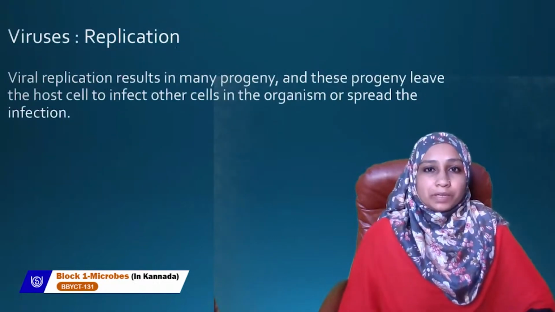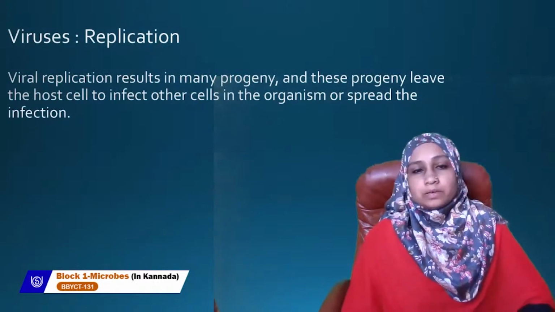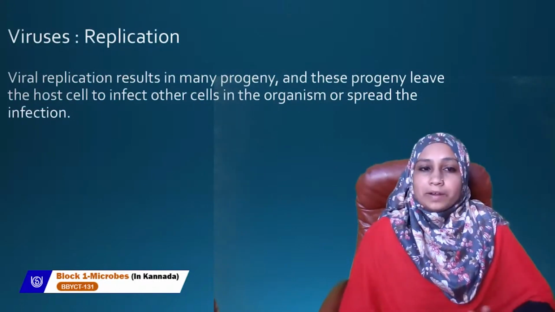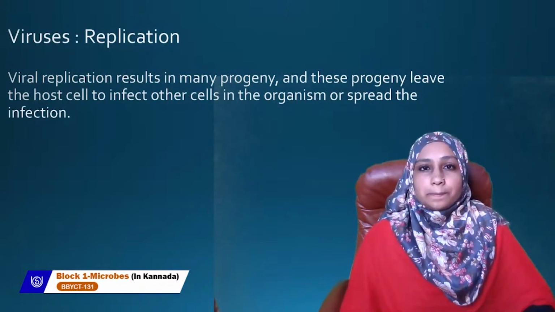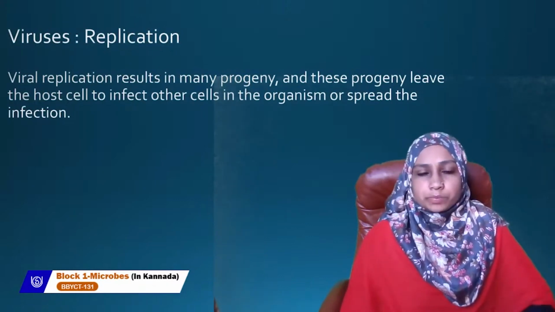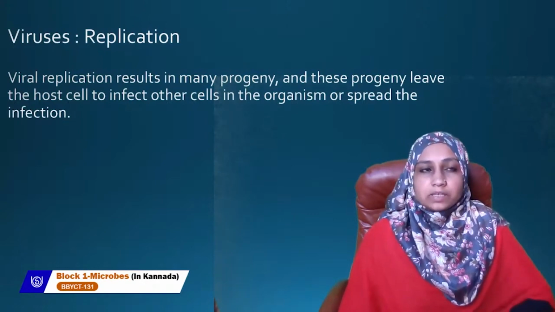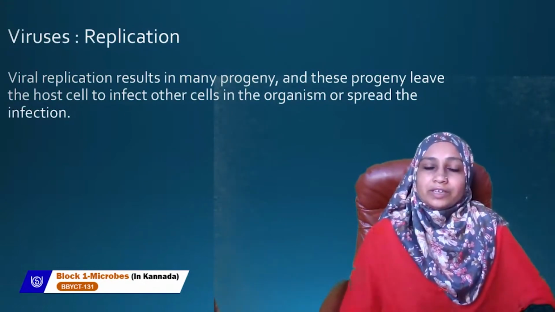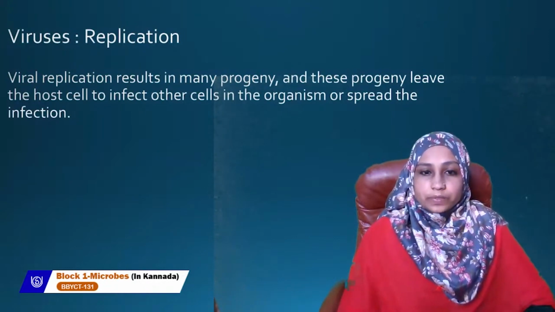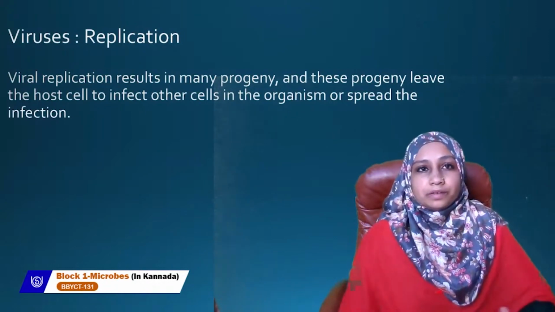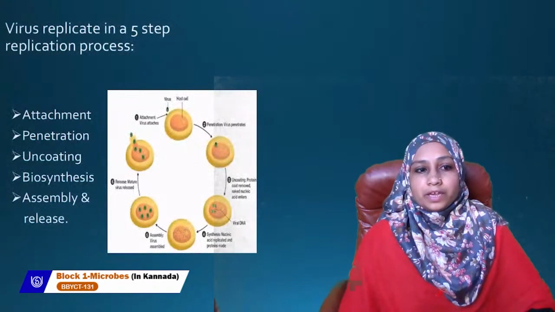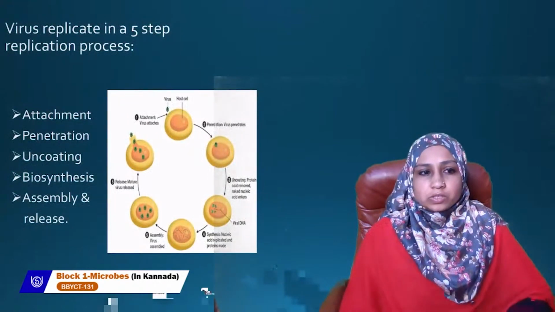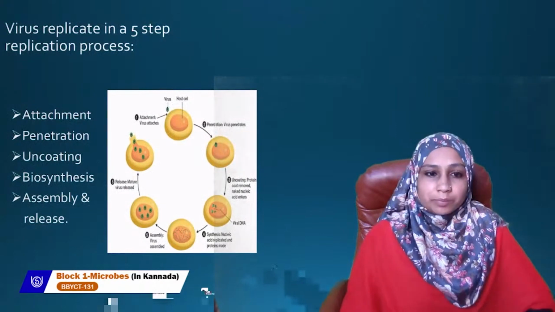Next, coming to the replication. So replication means here virus, how it is multiplying. ಅದು ಹೇಗೆ multiply ಆಗುತ್ತೆ. So viral replication results in many progenies, many copies produce ಆಗುತ್ತೆ, and these progenies, they leave the host cell so that it can infect other cells in the organisms or spread the infection. So viruses, as it is replicating, ಸೊ ರೆಪ್ಲಿಕೇಶನ್ ಯೂಶಲಿ 5 steps ಅಲ್ಲಿ ಇರುತ್ತೆ. 5 steps. ಫಸ್ಟ್ ಸ್ಟೆಪ್ ಬಂದ್ಬಿಟ್ಟು ಅಟ್ಯಾಚ್ಮೆಂಟ್.